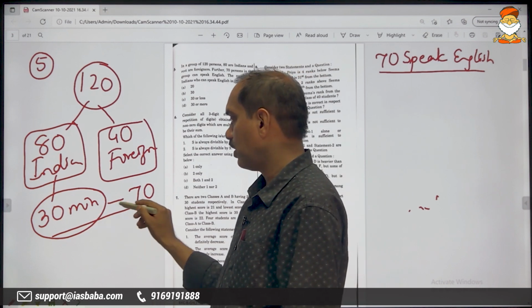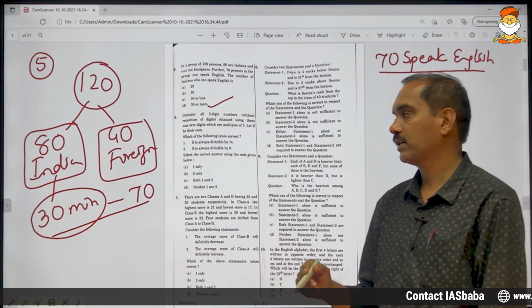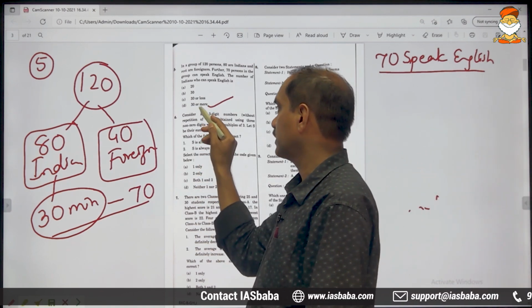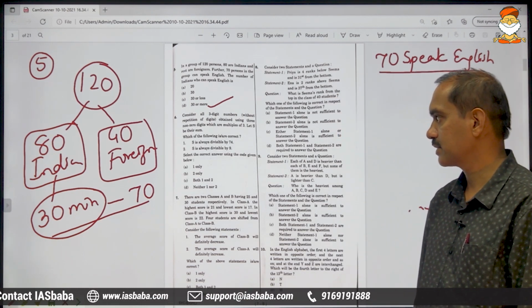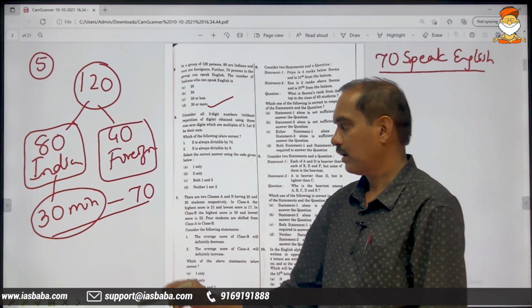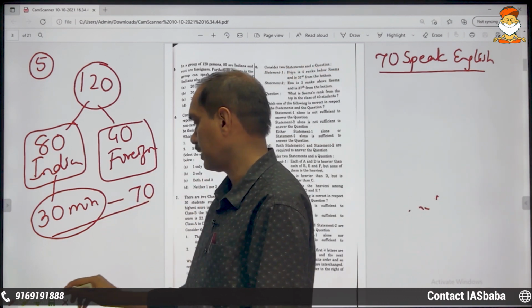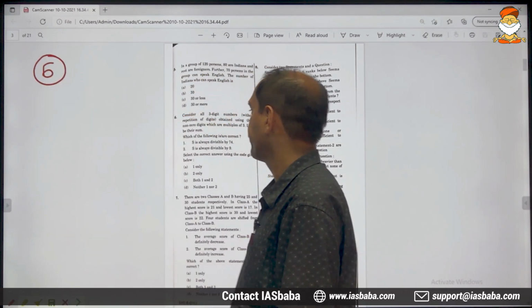So 30 or more than 30, that should be marked. More than 30 meaning it can go up to 70. And out of the given options, the last option is 100% correct answer. So 30 or more. This is everything about problem number 5. Now let's see problem number 6.